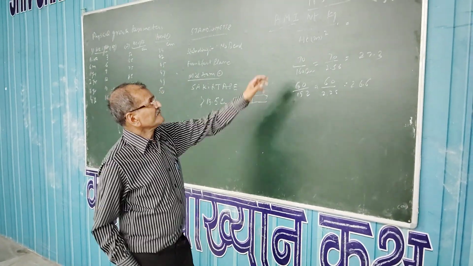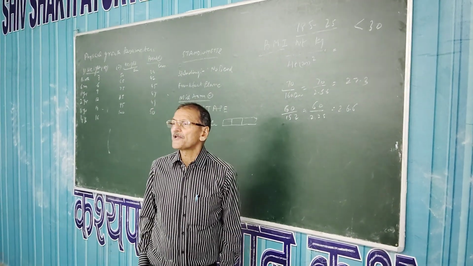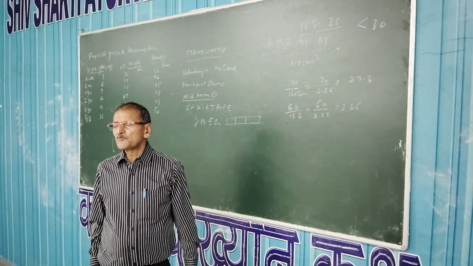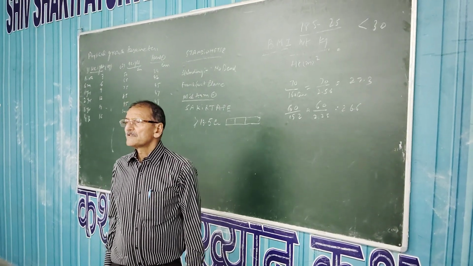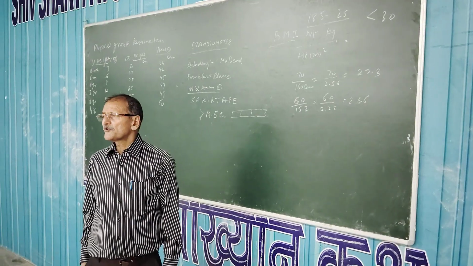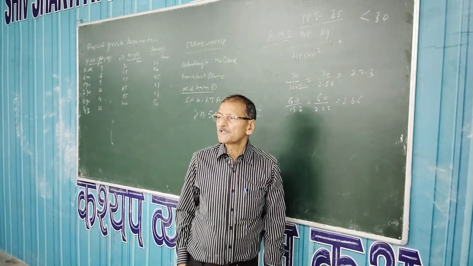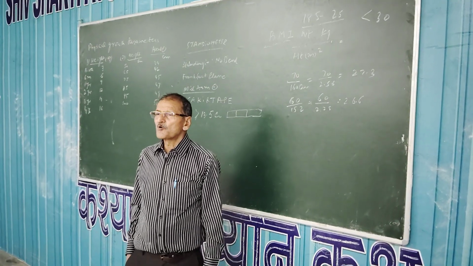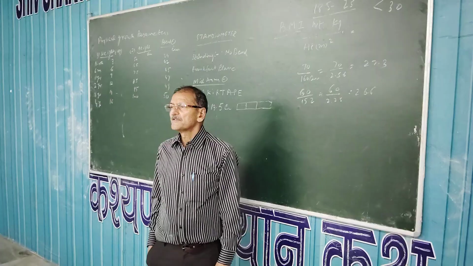So the BMI should be between 18.5 to 25. So if it is more than 25, then we will say that the child is growing towards obesity. In adults also it should be less than 30. If more than 30, definitely the person is obese, right?